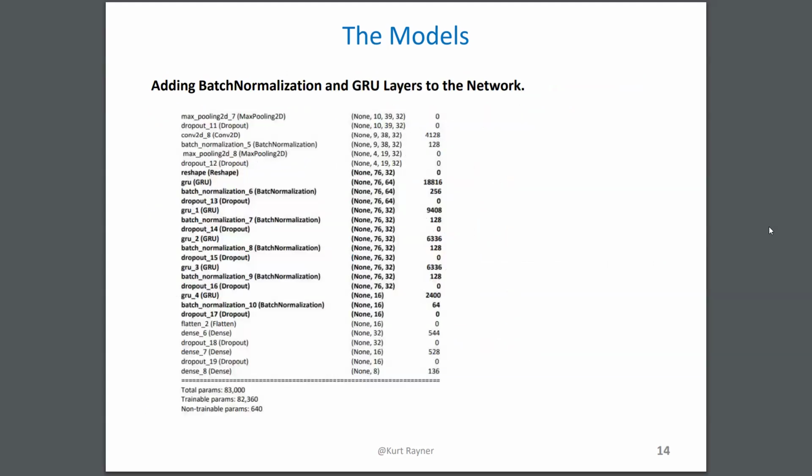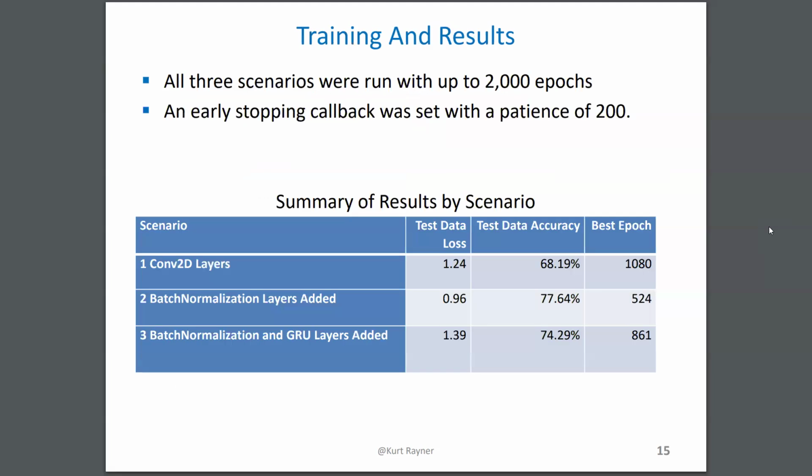And the third model, I've had to cut out a section at the top, but it adds some reshaping to feed the recurrent network, and then 5 GRU layers that start out with 64 units and work down to 32. There were some interesting results. The 3 models were run with 2,000 epochs each, and early stopping was set to a patience of 200.